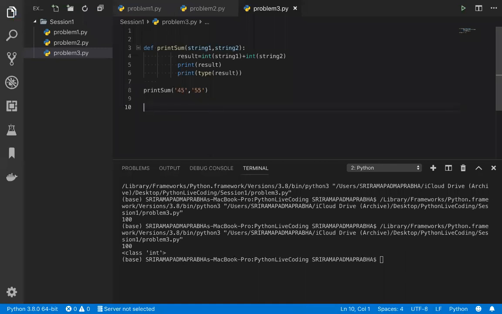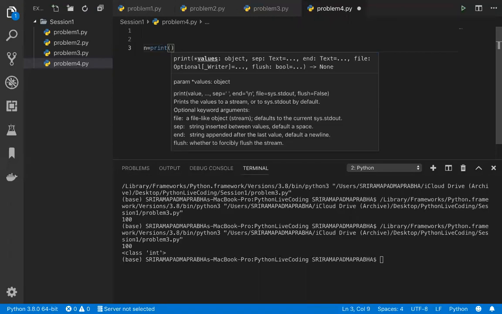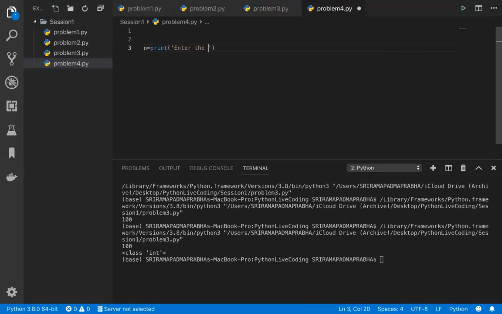So how can we solve this problem statement? We are going to use dictionary concepts. Let's create a file called problem 4 dot py. It's a very simple problem, but a little tricky when you get this kind of problem. There are two ways we can do this. Let's finish this one in one way, then we'll move on to the second one. I will ask the user to give the input, so it will go based on the user. So n is equal to, I will take the print of, enter the n value.